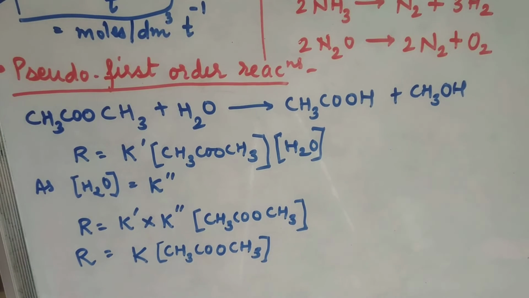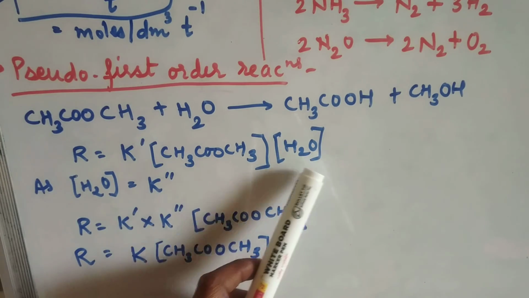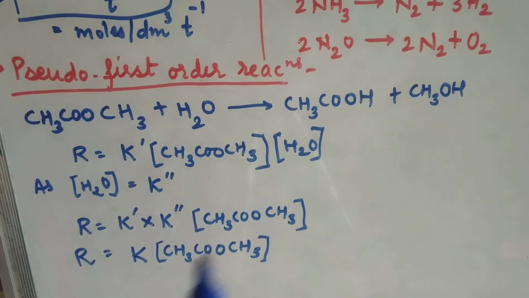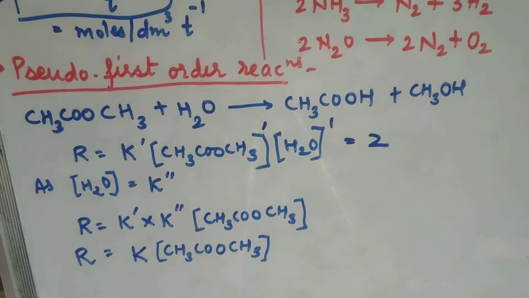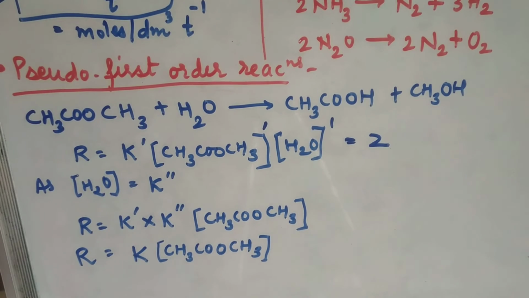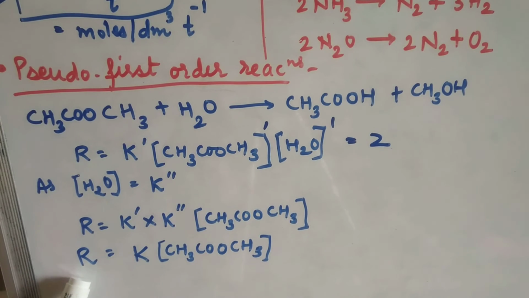This indicates that although the reaction is of second order, because इथे पहा R is equal to हे दोन्ही concentration आले, म्हणजे the order of the reaction is 2. Methyl acetate raised to 1, H2O raised to 1. So the order becomes 2, 1 plus 1. But finally, at the end, we are getting R is equal to K into concentration of methyl acetate. This indicates that the order of the reaction is 1 here. म्हणजे दिसायला तो रिएक्शन हायर ऑर्डरचा दिसतो आहे, पण actually it is following first order rate law.